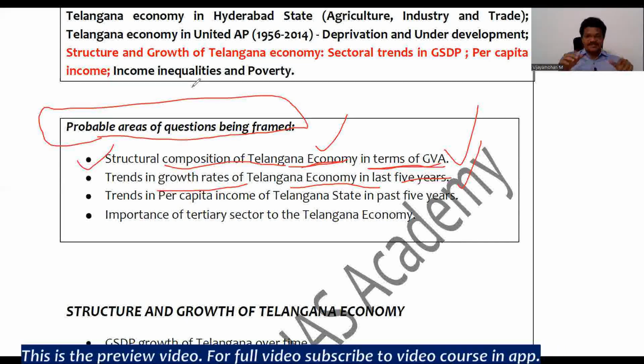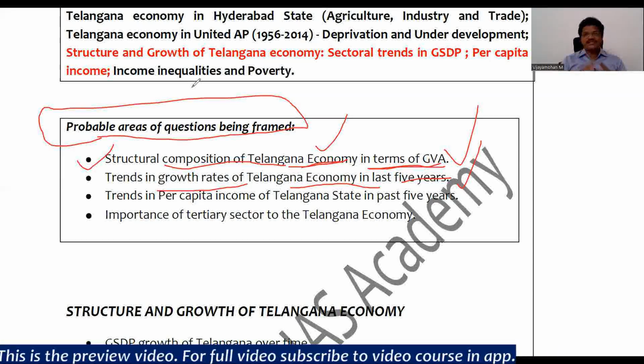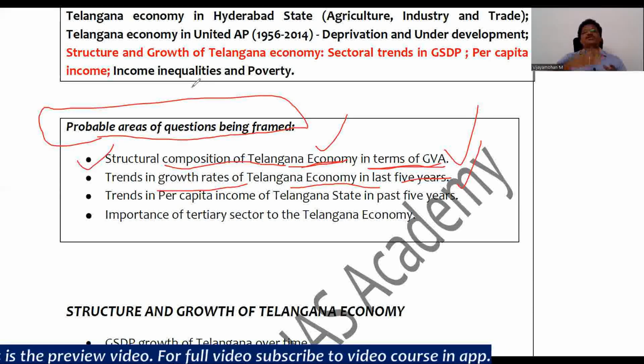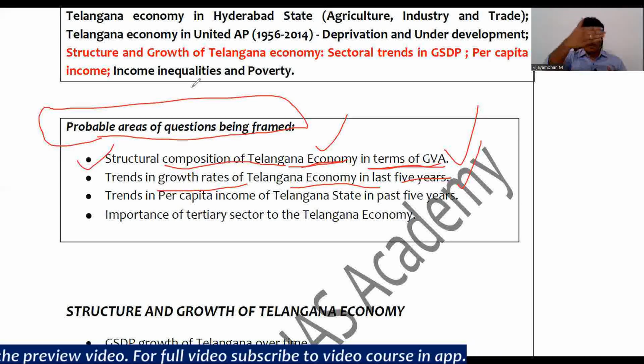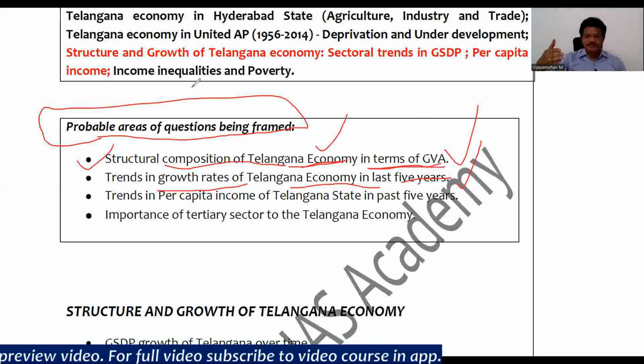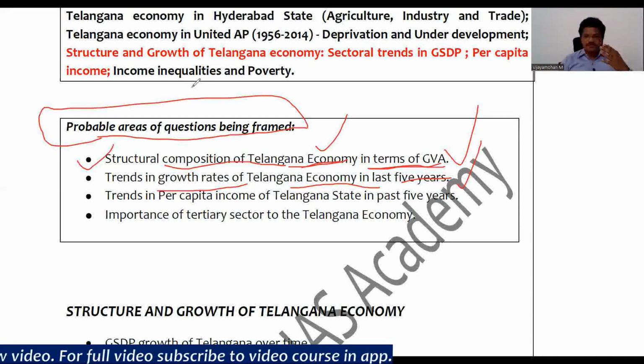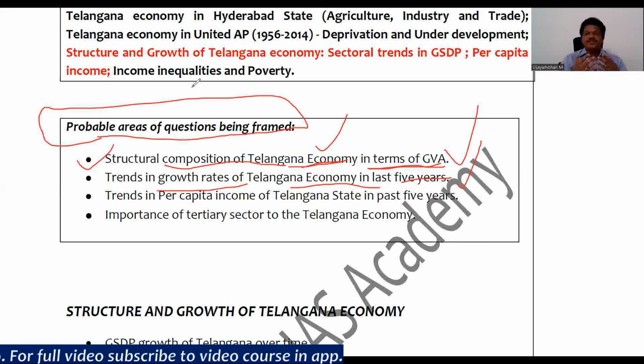I suggest that aspirants make the data or stats related to these trends on a sheet of paper. Like what is the trend of agricultural contribution over five years? What is the contribution of the industrial sector? What is the contribution of the tertiary sector? So that it will be easy for you to revise it very quickly while going for the exam.